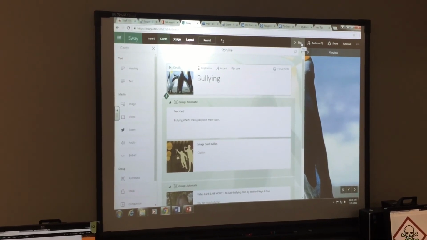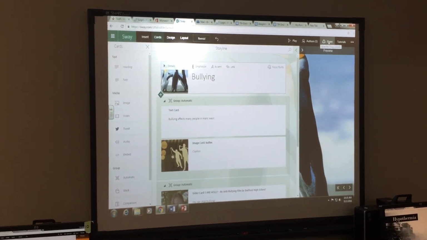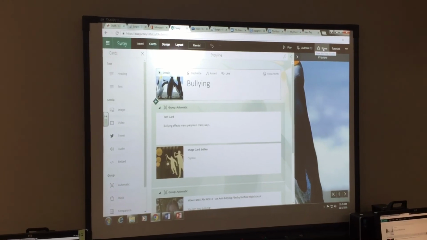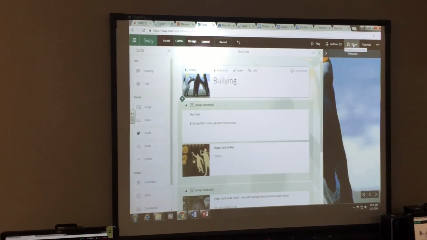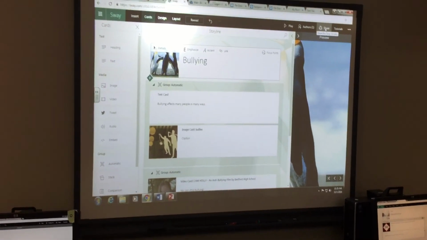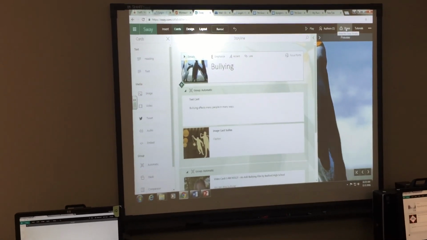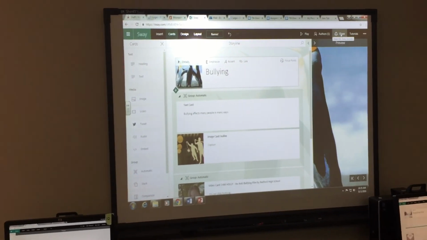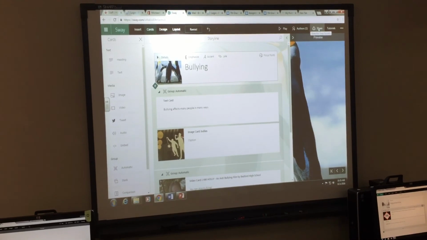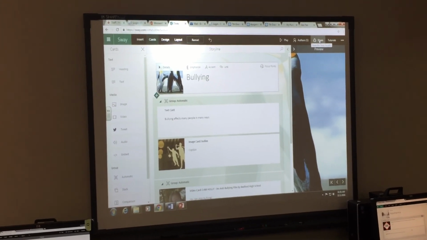What also is important is when you're ready to turn in your Sway, and what's really nice about Sway is when you create your link, you can keep working on your Sway. So I don't know, do they usually turn this into Edmodo? Well, I was going to have them turn it into Edmodo. Yes, Edmodo's perfect. Okay. That's what we like.